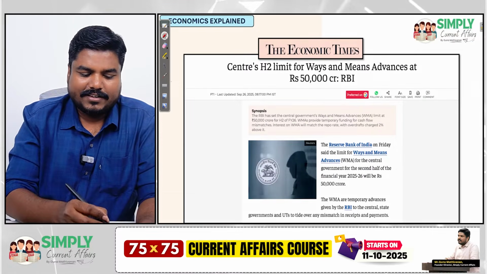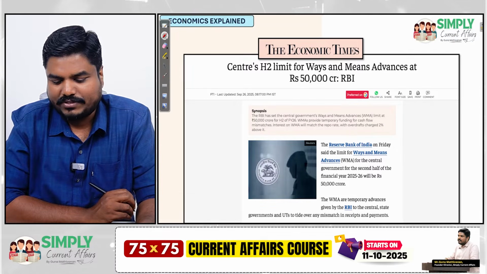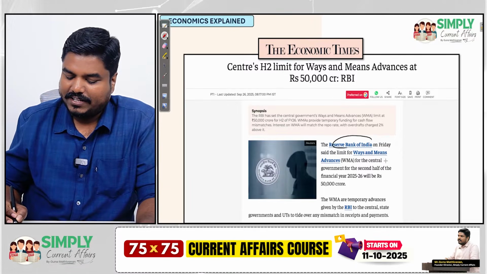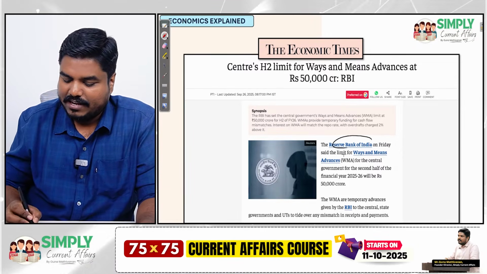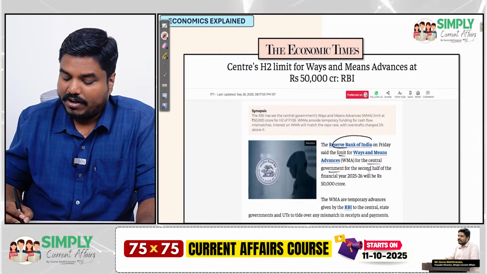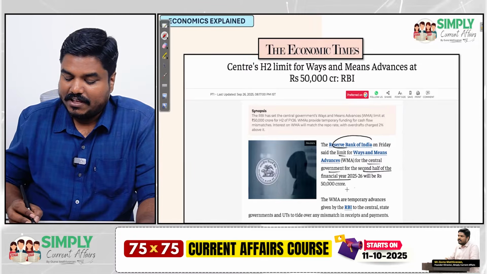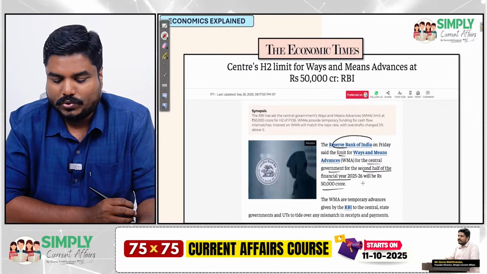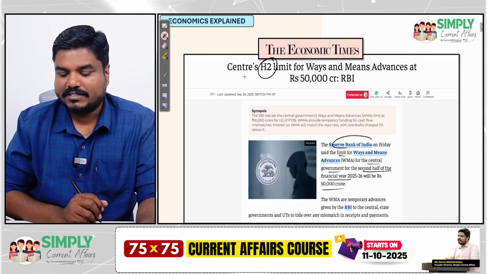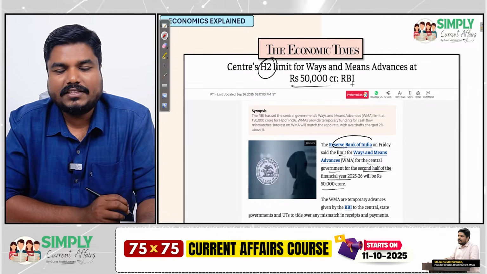When I was reading the Economic Times, I came across an article which said that the Reserve Bank of India has fixed the ways and means advance limit for the central government for the second half of the financial year at 50,000 crores.